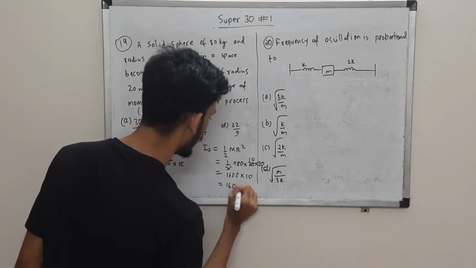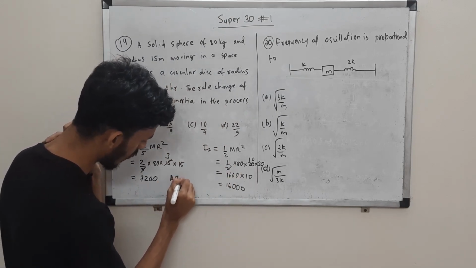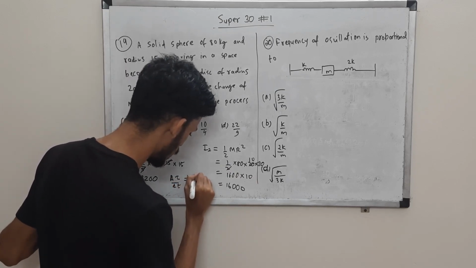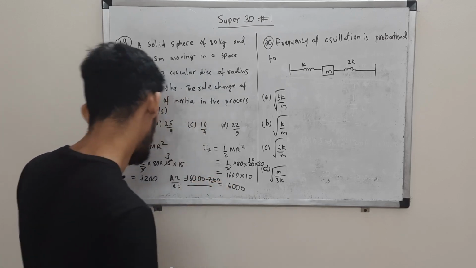So the moment of inertia increased, so I2 minus I1 you can do. So you are just supposed to find delta I by delta T. So 16,000 minus 7,200 upon what?